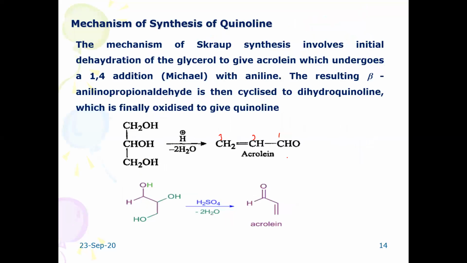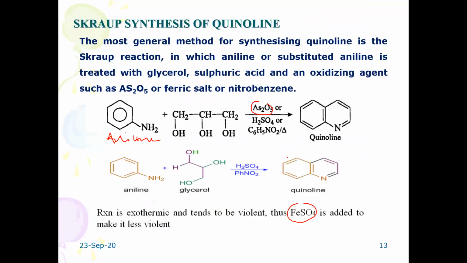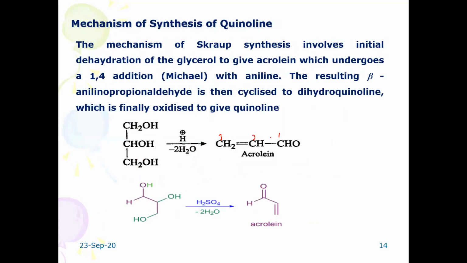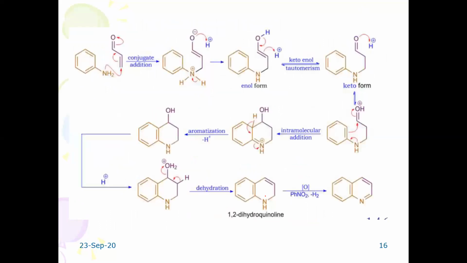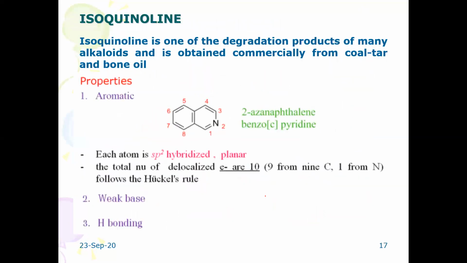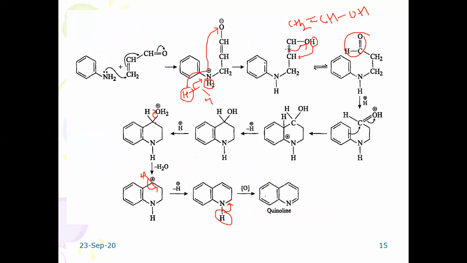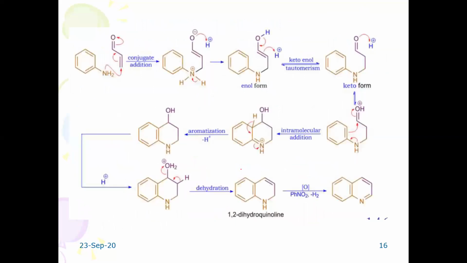It involves reaction between glycerol and aniline in the presence of sulfuric acid and nitrobenzene. Nitrobenzene acts as an oxidizing agent. In the mechanism you have seen, this NH group gets oxidized to form quinoline. Okay, the last one is isoquinoline. Before that, whatever I have discussed in this mechanism is represented in the book in a different format.